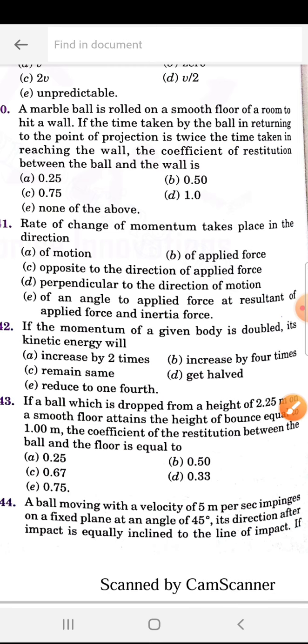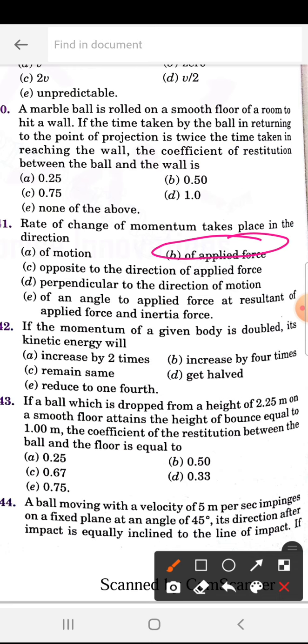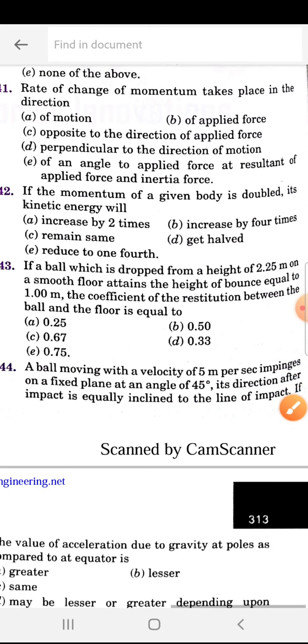The rate of change of momentum takes place in the direction. So 241 is B, of applied force. If the momentum of a given body is doubled, its kinetic energy will.